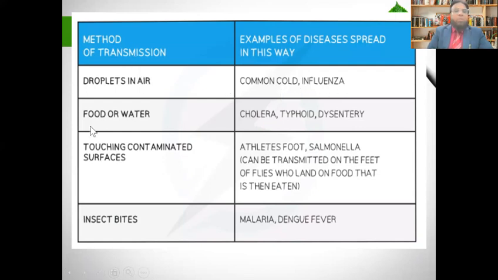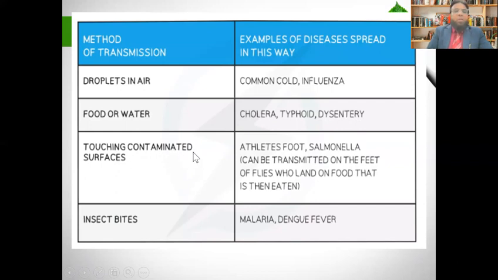The second method of transmission is food or water. If the food that we are taking is contaminated, or the water that we are taking is contaminated and contains some fecal material, this is also another way of transmission. Diseases caused include cholera, typhoid, and dysentery.